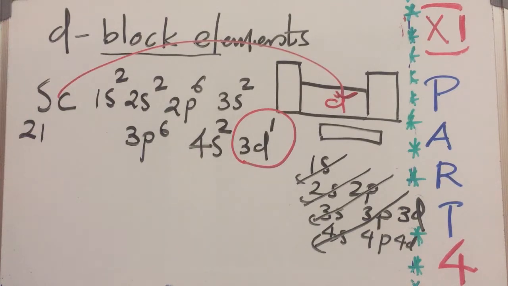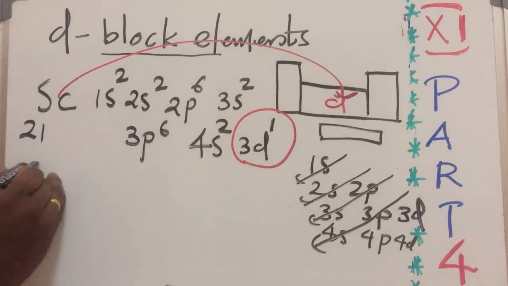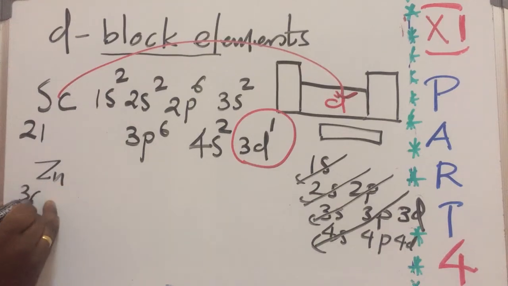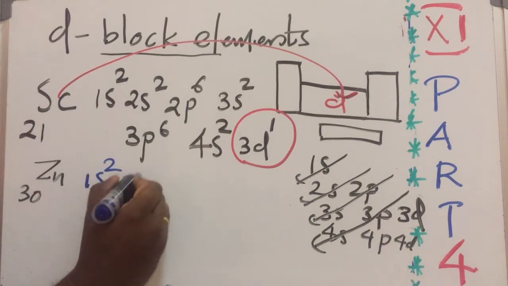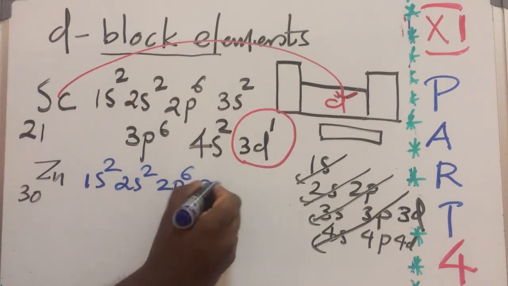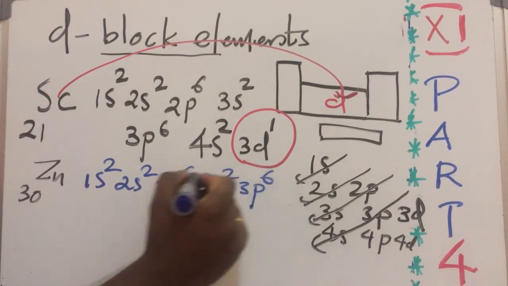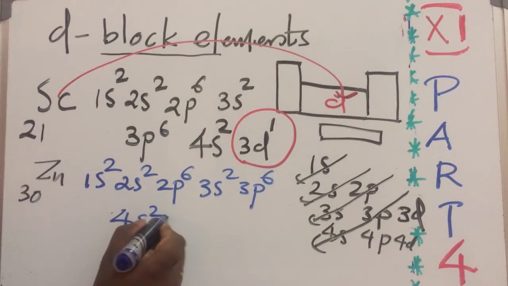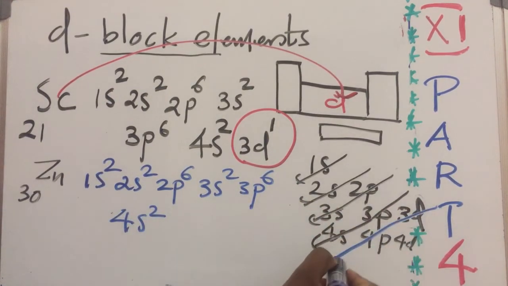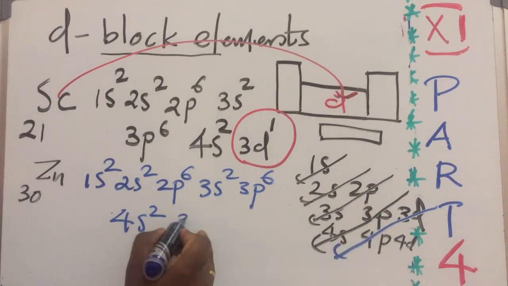Okay, and I will give one more example. Zinc, atomic number 30. And how to write the electronic configuration? 1s2, 2s2, 2p6, 3s2, 3p6. After 3p6, 4s2. After 4s2, what is next? 3d.